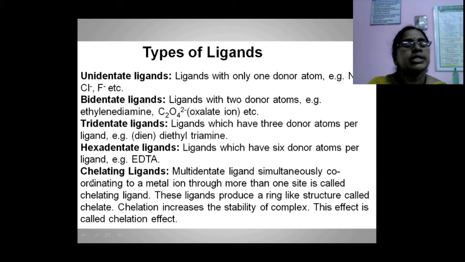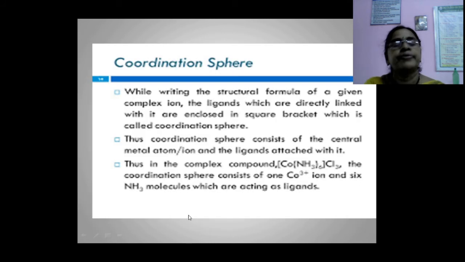Next, another one is chelating ligands. Multidentate ligands simultaneously coordinating to a metal ion through more than one site are called chelating ligands. These ligands produce a ring-like structure called a chelate. Chelation increases the stability of the complex. This effect is called the chelation effect.